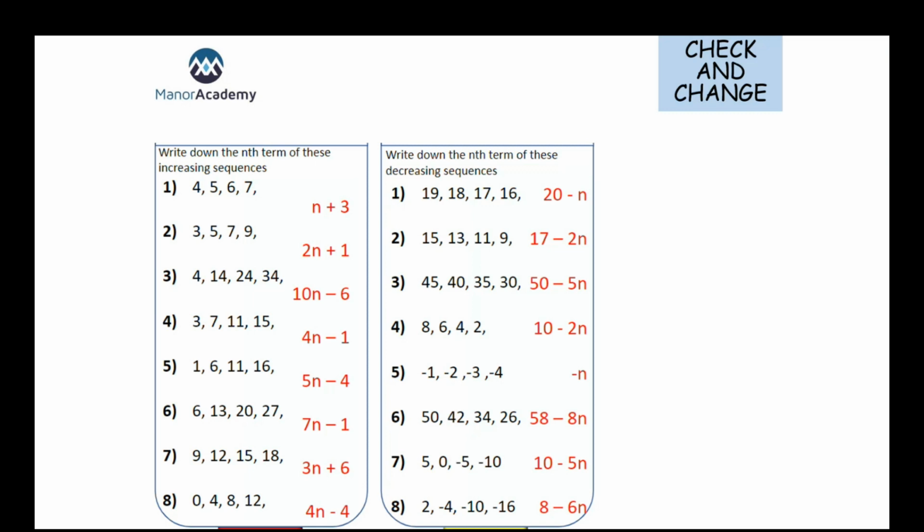But again, if you've written minus 1n plus 20, minus 2n plus 17, minus 5n plus 50, minus 2n plus 10, minus 1n plus 0, minus 8n plus 58, minus 5n plus 10, or minus 6n plus 8, they're all perfectly acceptable answers and will get marked correct in your exam.